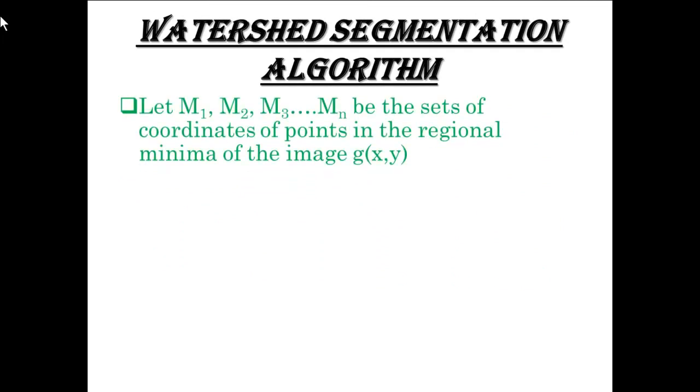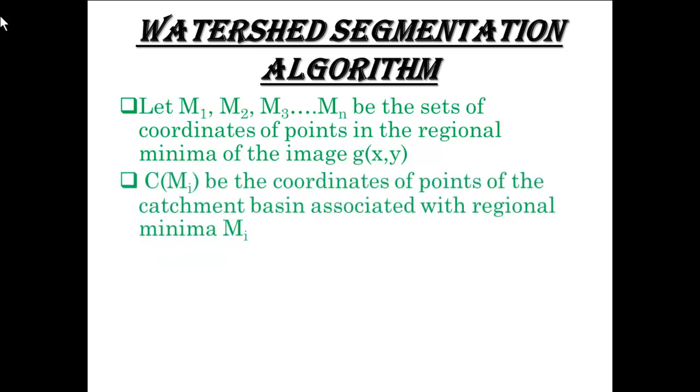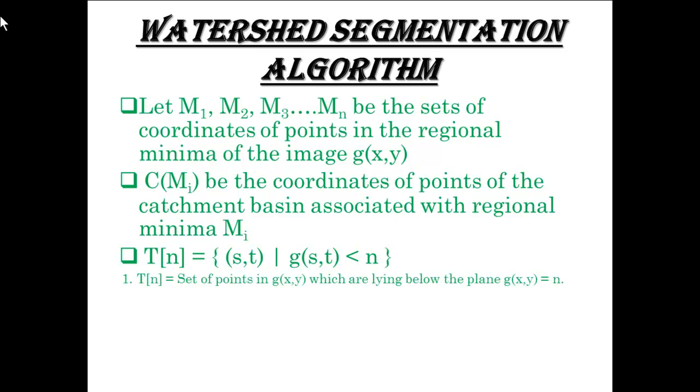Now the watershed segmentation algorithm. Let M1, M2, M3 up to MR be the sets of coordinates of points in the regional minima of the image function g(x,y). Let C(Mi) be the coordinates of points of the catchment basin associated with the regional minimum Mi. Let T[n] be the set of points in g(x,y) which lie below the plane g(x,y) equals n.